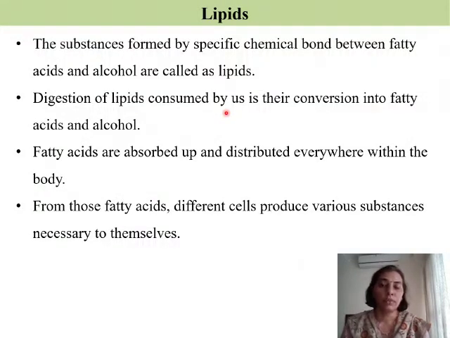The next food component that we are discussing is lipids. The substances formed by specific chemical bond between fatty acids and alcohol are called lipids. So lipids are formed due to a chemical bond between fatty acids and the alcohol groups. Digestion of lipids consumed by us is their conversion into fatty acids and alcohol.